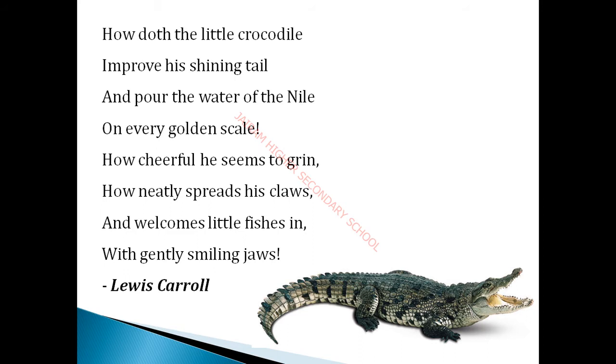What are the rhyming words they have given in the poem? So what are the rhyming words? Here you just see class, and then here they have given us jaws, isn't it? Class and then what? Jaws. This is a rhyming word for you. And what another? Grin, and then another one is what? In. Grin, in. And then here you see tail, another one is what? Nail. So these are the rhyming words they have given in the poem.